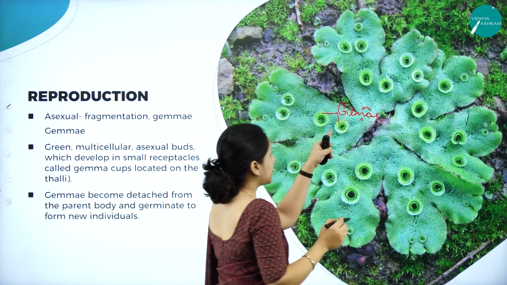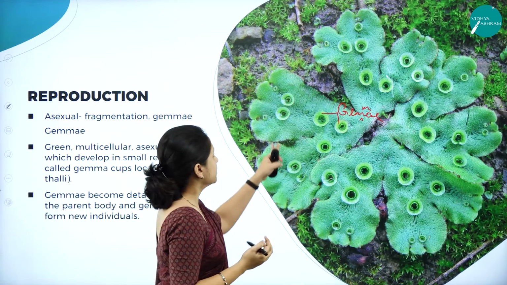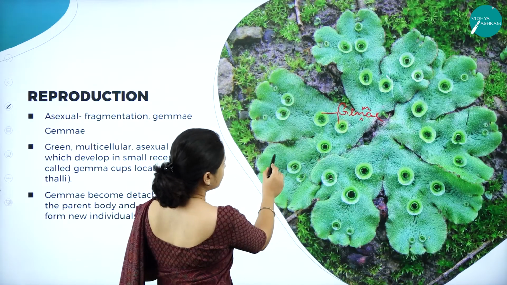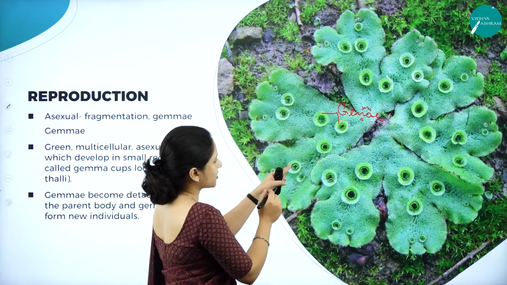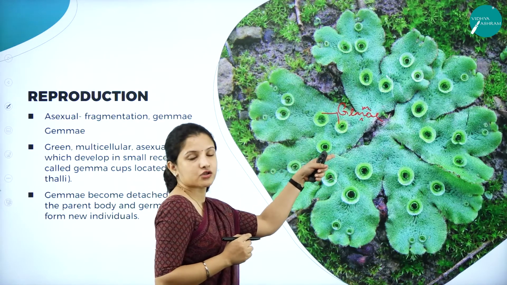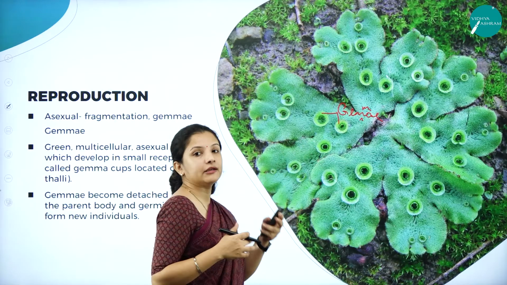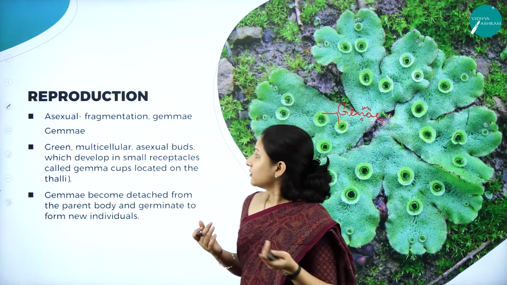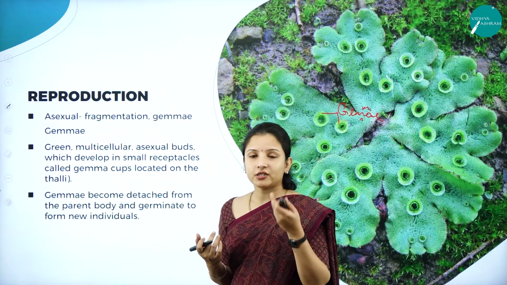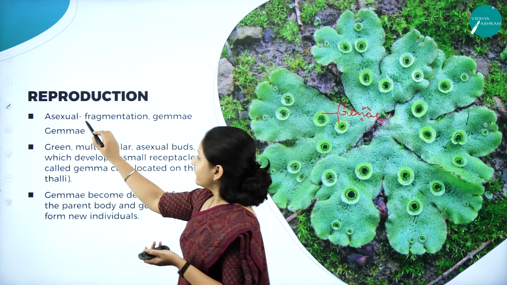So you can see the cup-like structures. They are the gemmae. So you can see the leaf-like structure. On the leaf-like structure, you can see the cup-like structures, which are the reproductive structures. They are called the gemmae, and they help in asexual reproduction. So asexual reproduction can be by fragmentation.